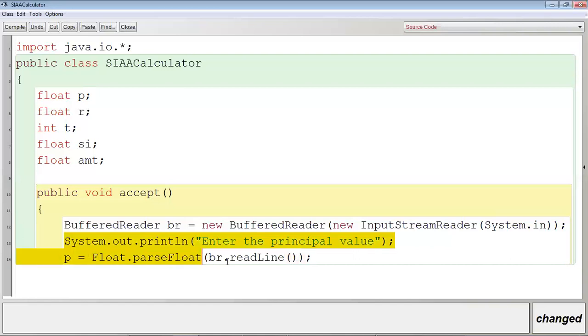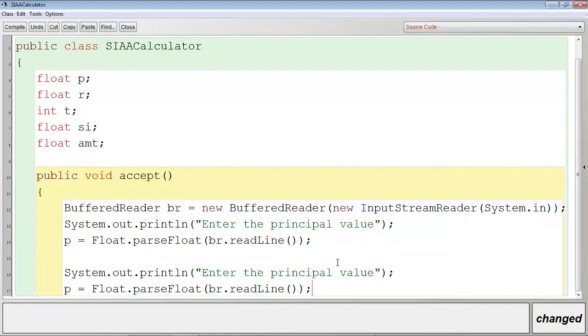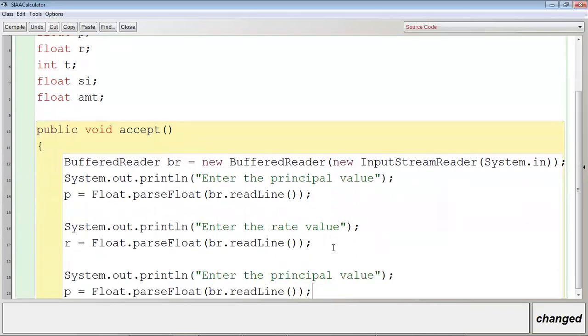Now let me copy this. Okay, let me copy this and let me make it: enter the rate value, and write r is equal to, okay, it's okay. Then enter the time value. Right here, t. Why t? Because on the top you have declared variable t. So it is of type int. So I have to write here Integer.parseInt.